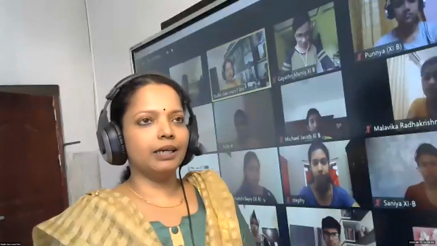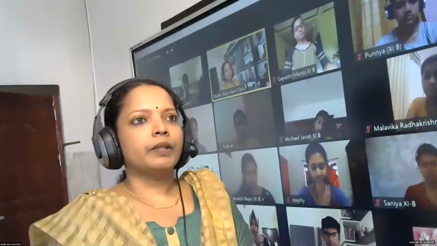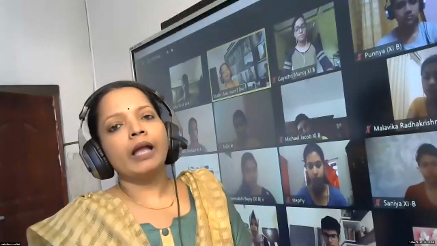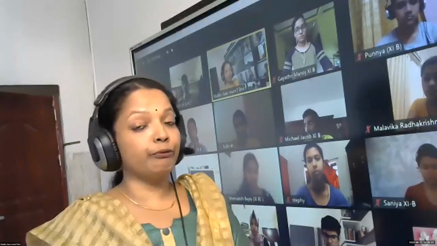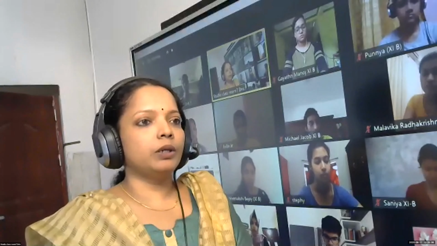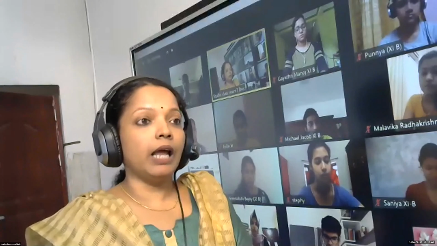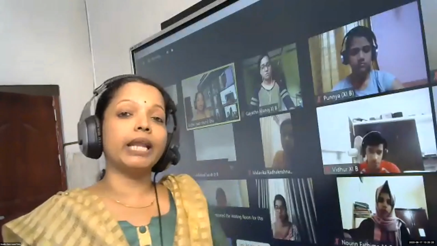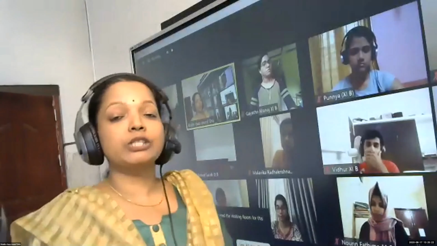We started with the different characteristic features or criteria for classifying the animal kingdom into phyla. A few we had completed discussing, and in the last class we mainly focused on the categorization of animals based on their body cavity, the coelom. And we learned that there are three types. You can categorize animals into three types based on the presence of coelom.